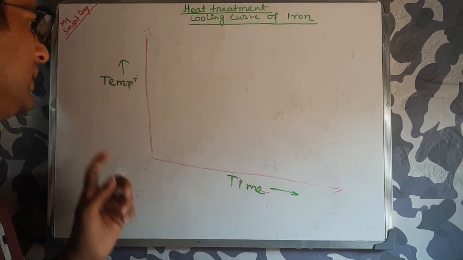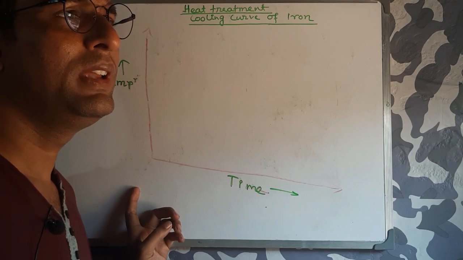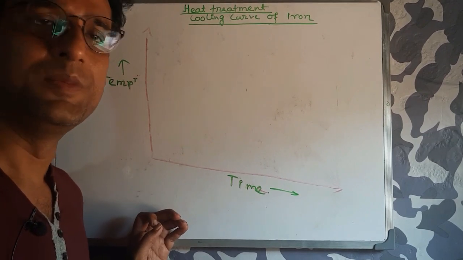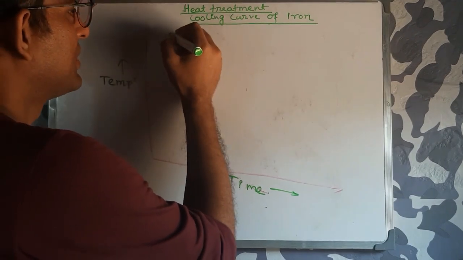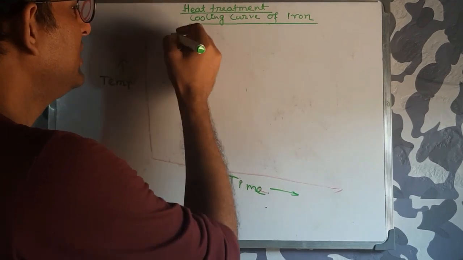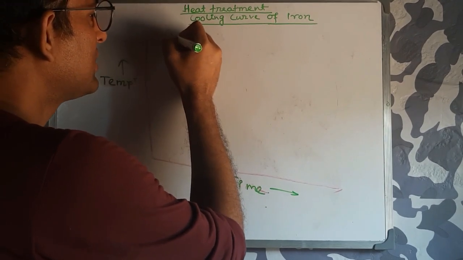Now this cooling curve can be drawn very easily. How? You have to take some steps first. Here you have to take 4 steps like this.